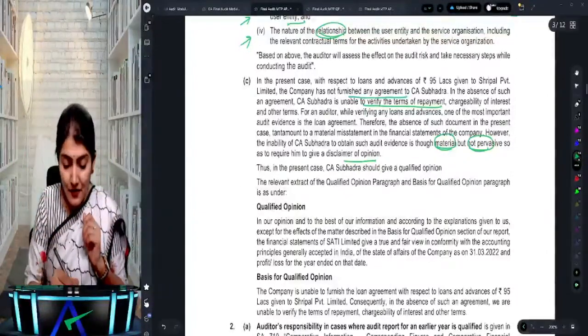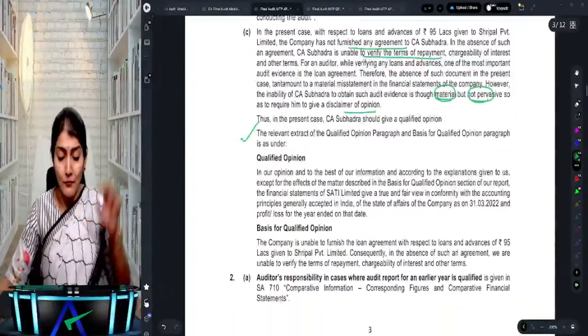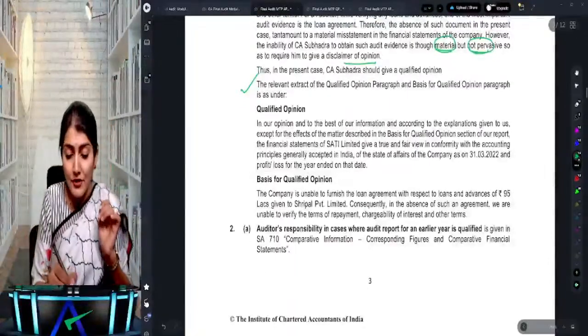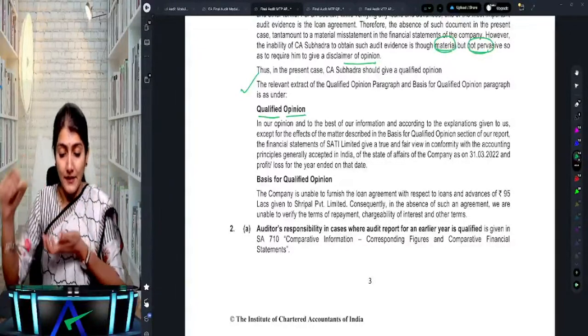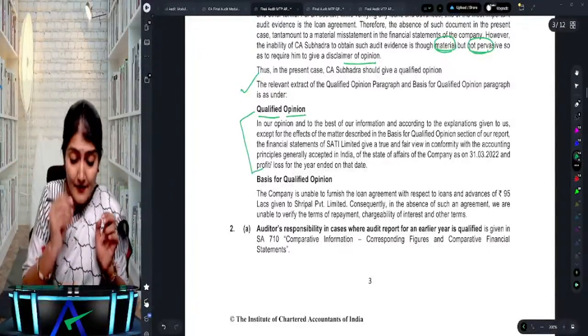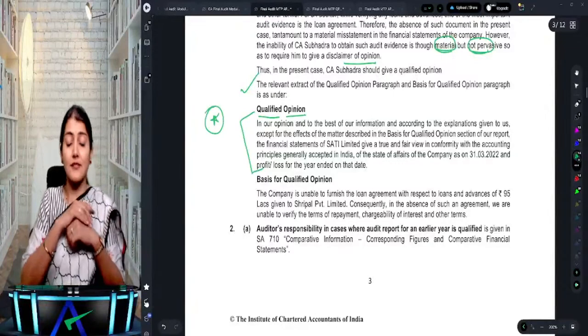So now what is the drafting of the qualified opinion paragraph? Yes, the opinion paragraph heading changes to qualified opinion, and then what do you write? In our opinion. Right? This drafting comes in the exam, so please ensure that you know these drafting skills.